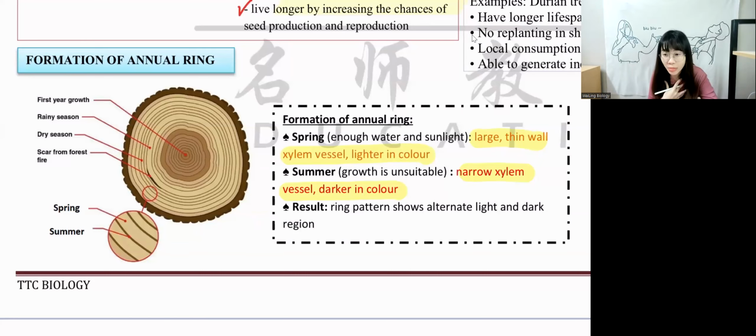But of course, we have to follow the textbook. We don't write dry season and raining season. We always base it on spring and summer. Because we have alternating lighter and darker color, lighter, darker color, we will have an annual ring.